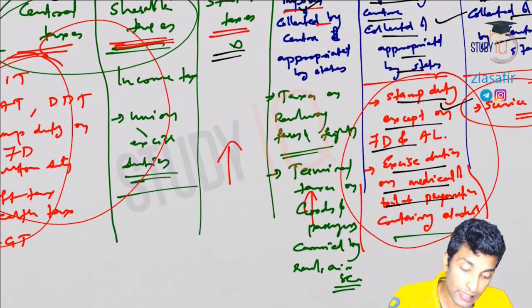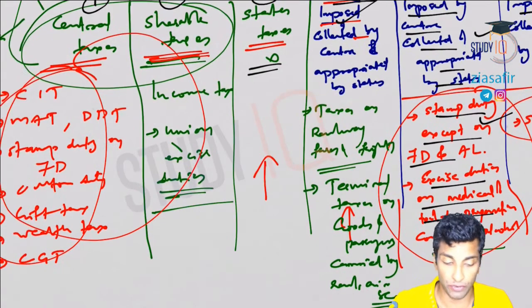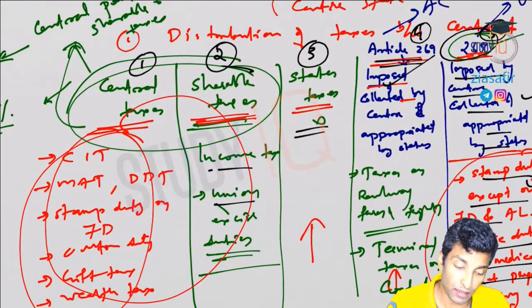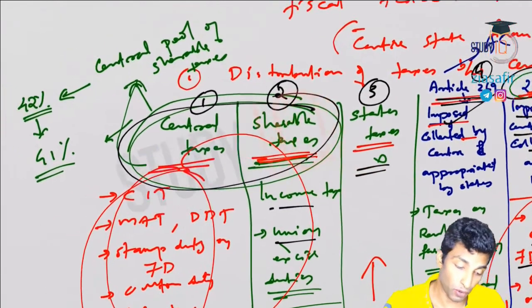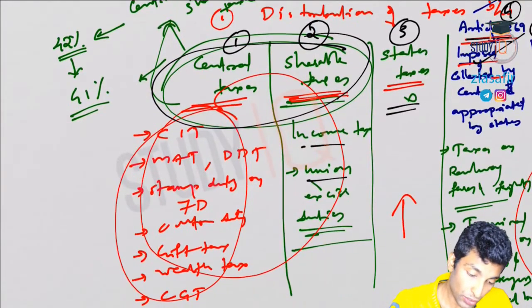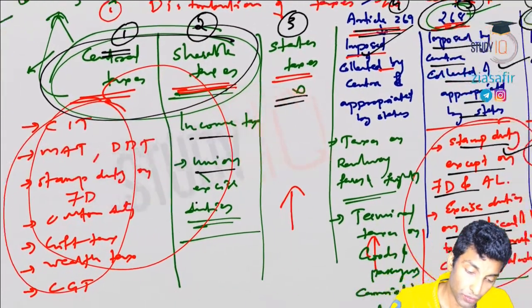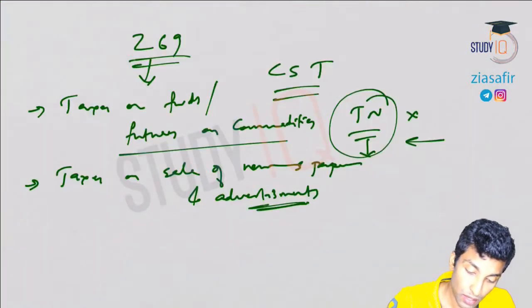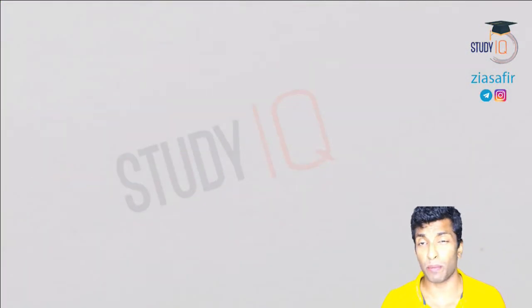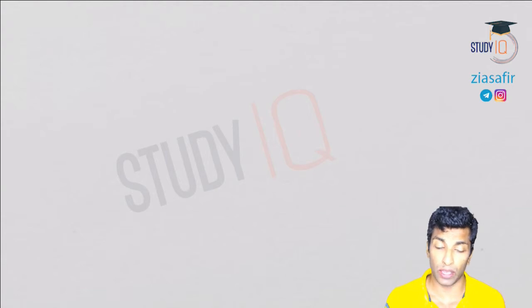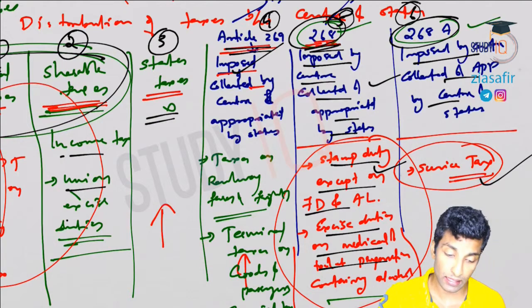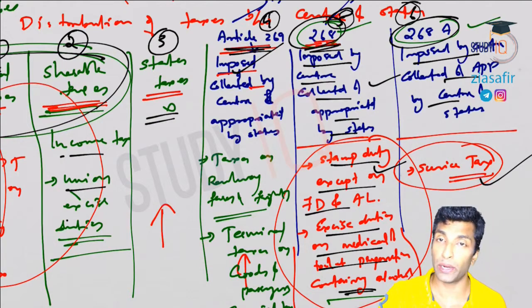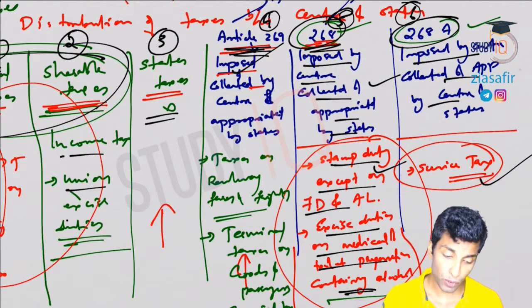Then state taxes, we have seen that is the maximum. We have seen different types of taxes here too, but since the 10th Finance Commission onwards, this actually merged into the Central Pool of Shareable Taxes. So I hope this is clear. You don't want to have any doubts in this now. It's actually a very complex topic. Now, if you can study in this way, if you can remember this logic that 268A is actually only one, service tax, 268 only two items, and 269 is imposed and collected by center for administrative convenience and given to states.